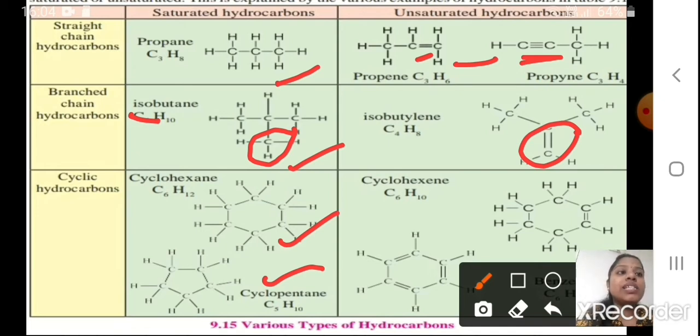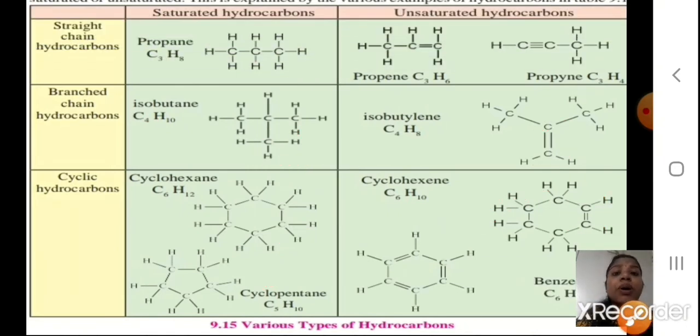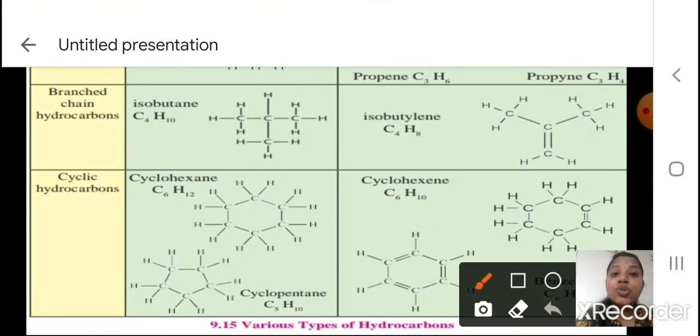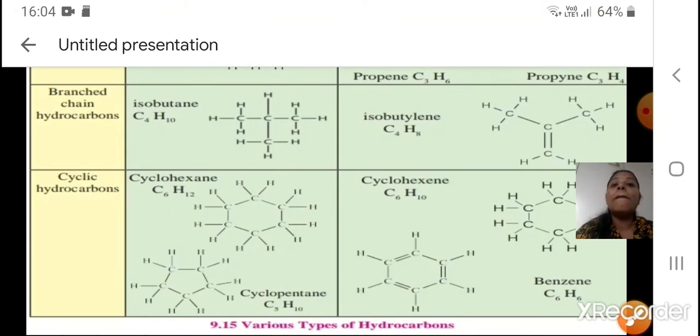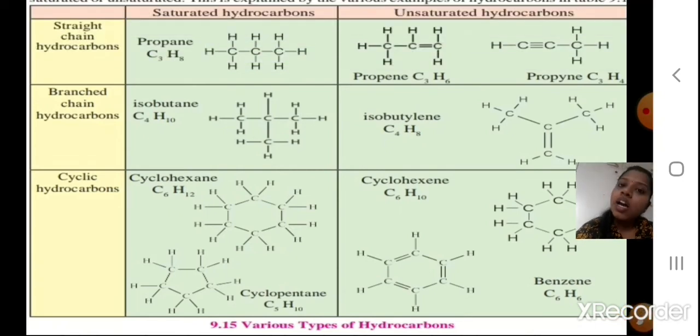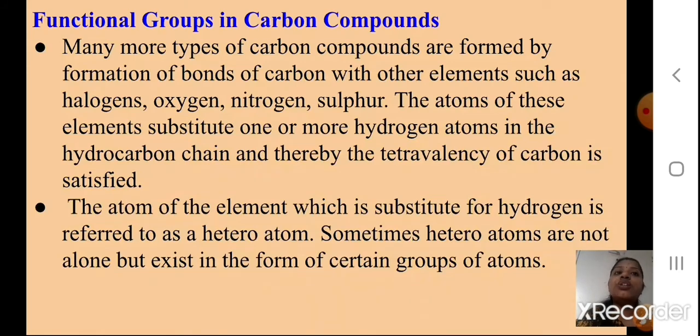Okay, cyclohexene, see here, this is the correct structure of cyclohexene which I showed you now. See here, you got a double bond here. And see how many different types of carbon compounds can be formed. Some can be saturated, some may be unsaturated. See here this is benzene, you can see a double bond is here, it is not there here, it is here, it is not there here. So it is said that alternate single and double bonds are there. So this is benzene, C6H6. Okay students, this table of structures, you practice it in your notebook. Okay, we'll proceed. Functional groups in carbon compounds.